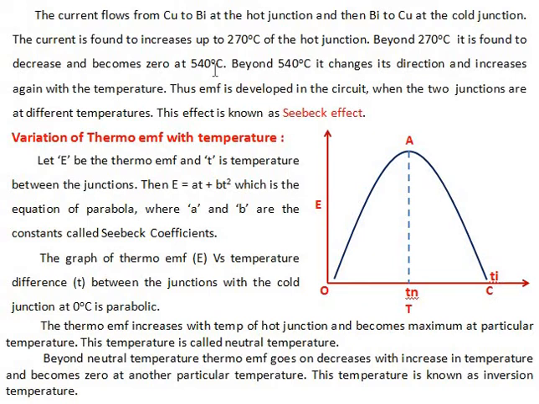So as the temperature goes on increasing, thermo EMF also goes on increasing and it reaches a maximum at 270 degrees Celsius. If you heat the junction further beyond 270 degrees Celsius, it is found to decrease and becomes zero at 540 degrees Celsius. Beyond 540 degrees Celsius, if you heat further, it changes its direction and increases again with the temperature. Thus, EMF is developed in the circuit when the two junctions are at different temperatures. This effect is known as the Seebeck effect, dear students.